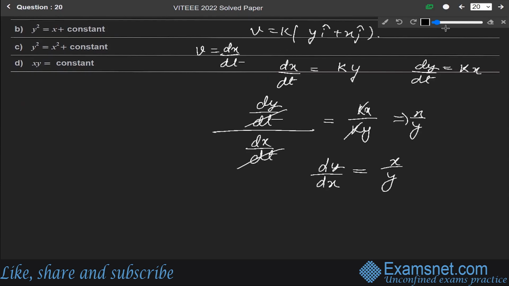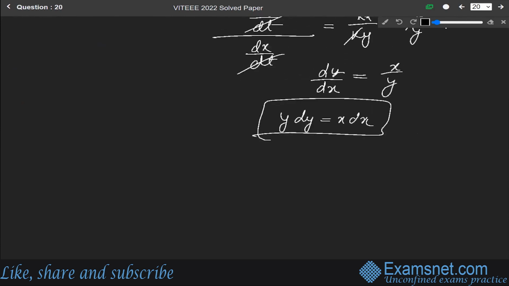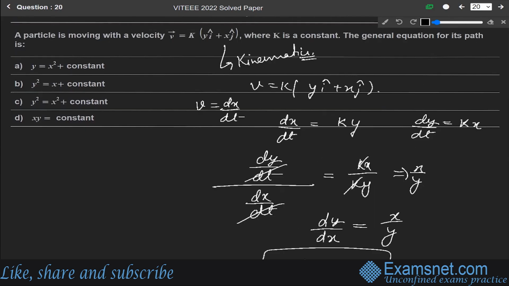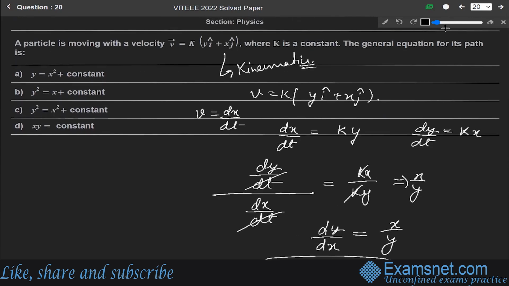So y into dy will be equal to x into dx. Now integrating both sides of this equation, we get y square is equal to x square plus c. This is the final answer. So the correct answer is option C, that is y square equals x square plus constant.